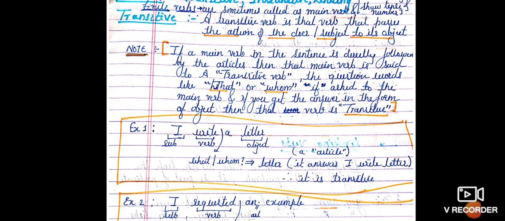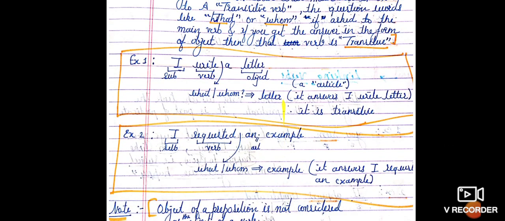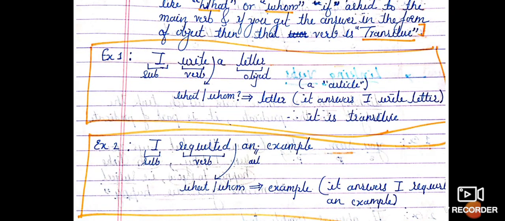See an example: I write a letter. What is the subject here? I is the subject, and write is the verb.